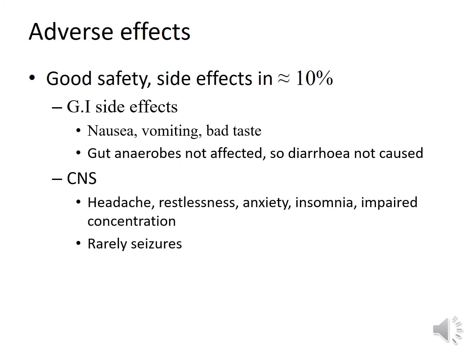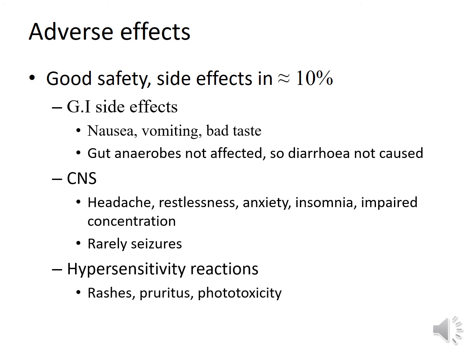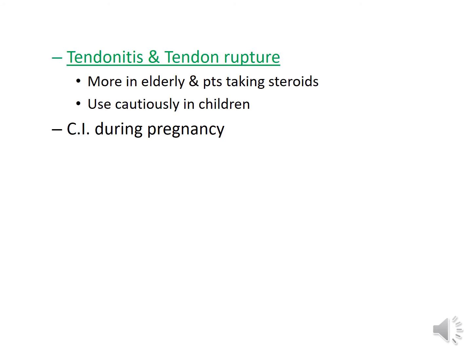Most of the fluoroquinolones cause central nervous system side effects like headache, restlessness, anxiety, insomnia, and impaired concentration, and very rarely at high concentration they can cause seizures. Hypersensitivity reactions can be seen commonly in the form of skin rashes, pruritus, and even phototoxicity.